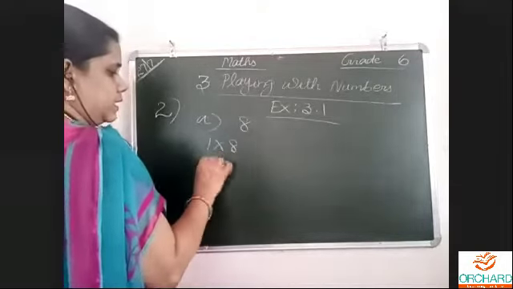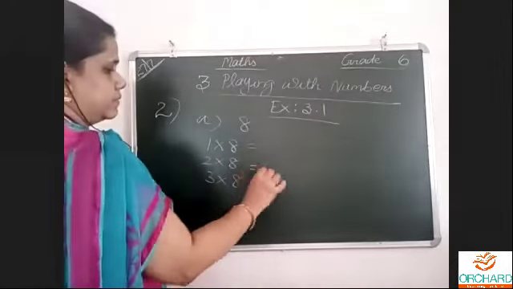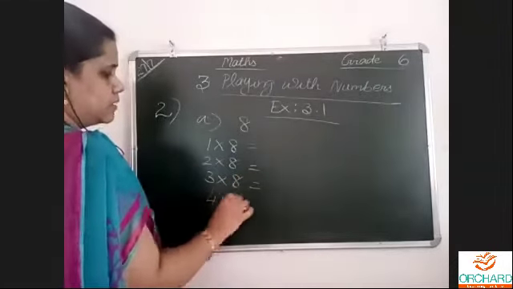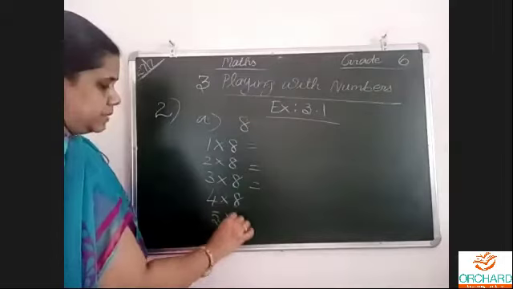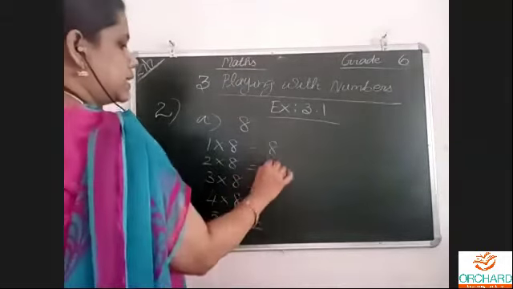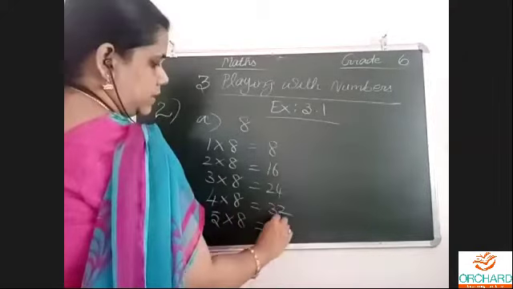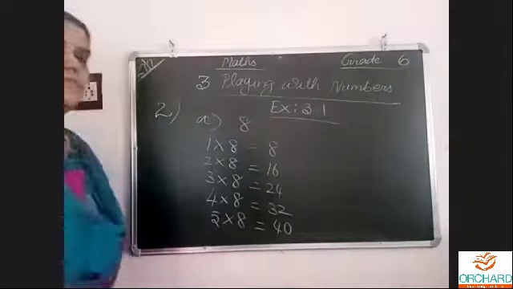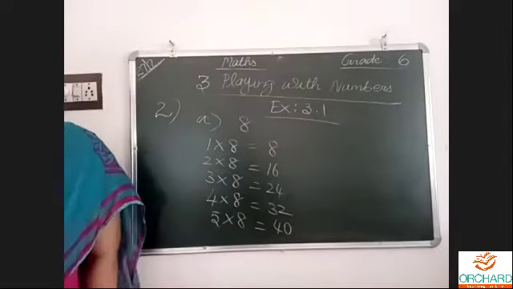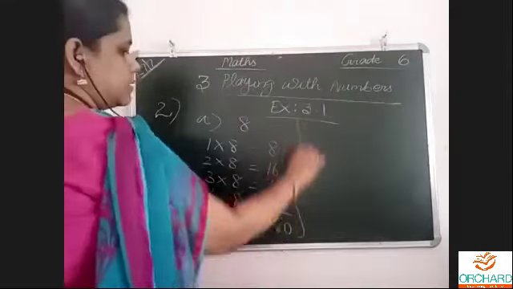Tables. 1 eight is 8, 2 eights are 16, 3 eights are 24, 4 eights are 32, 5 eights are 40. So these are the first 5 multiples of the number 8.